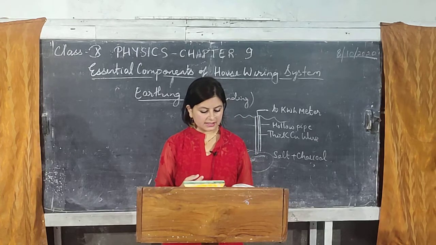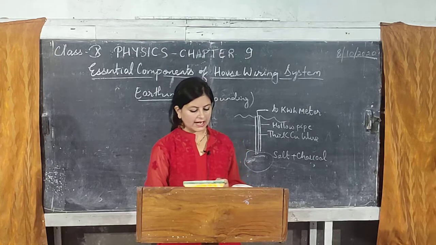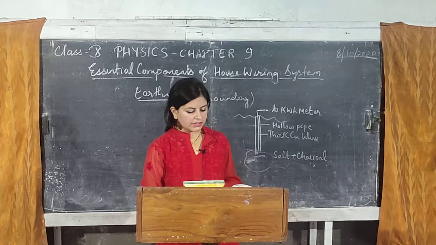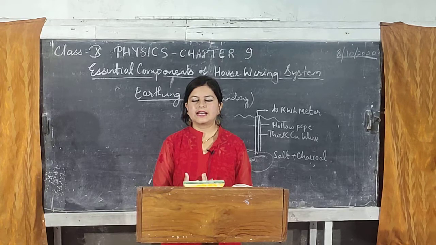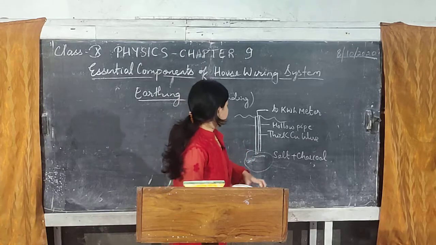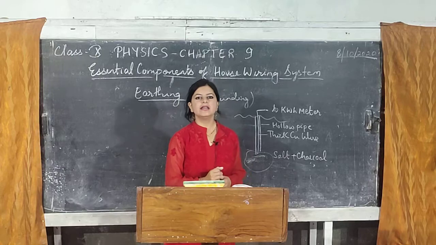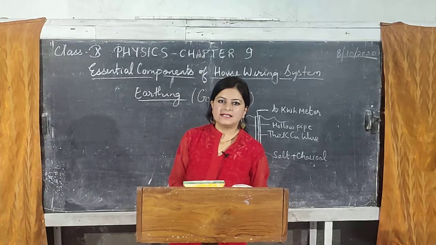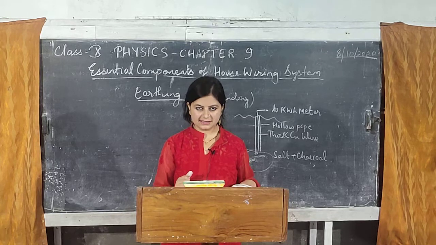If, due to some reason such as short circuiting, an excessive current flows through the line wires, it will pass to the earth through the earth wire, because earth has zero potential. It can take in any amount of charge but still remain at zero potential. So even if it carries a lot of charge, it goes directly to the ground, and the appliances and the entire circuit of your house are saved from any damage.